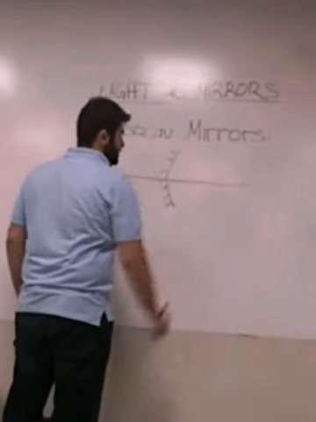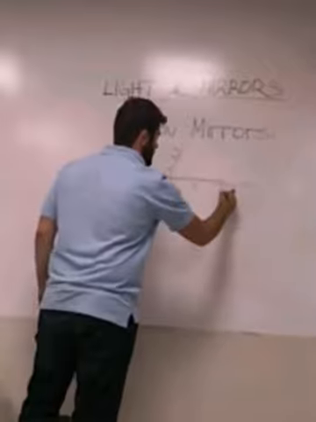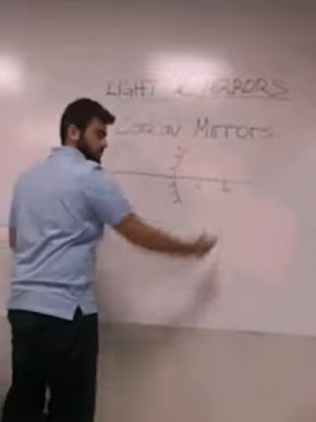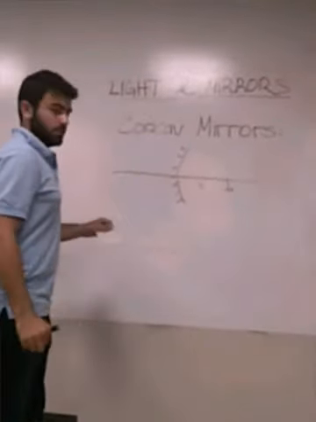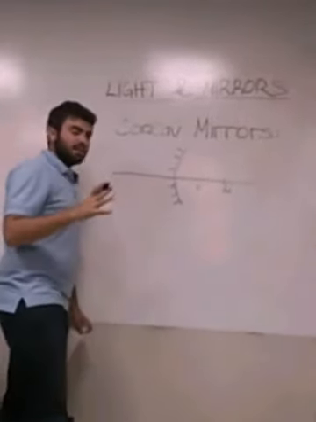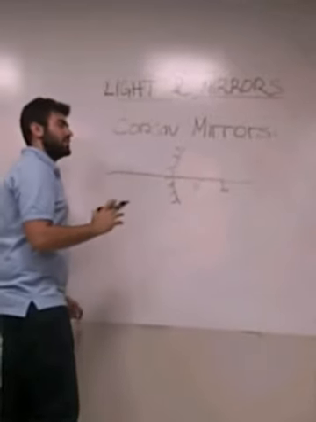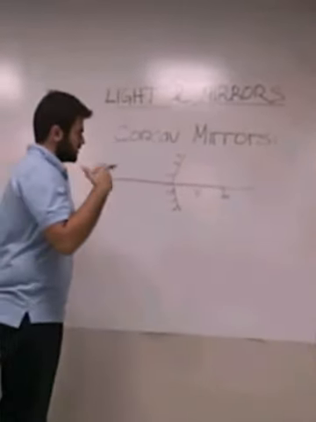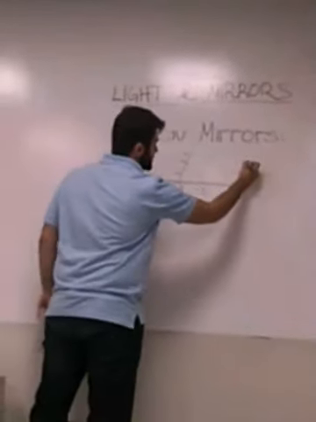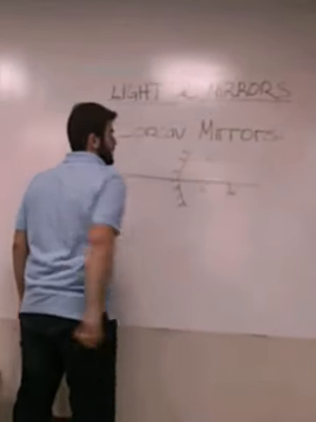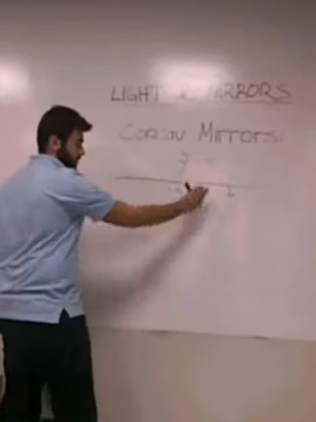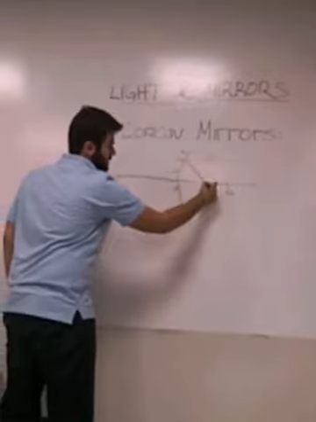And for this type, F and M points are on this side of the mirror, not the back side of the mirror but the front side of the mirror, different from the convex mirrors. And they behave like convex mirrors, but a little bit different. For example, if light comes parallel to our mirror, it reflects like that.